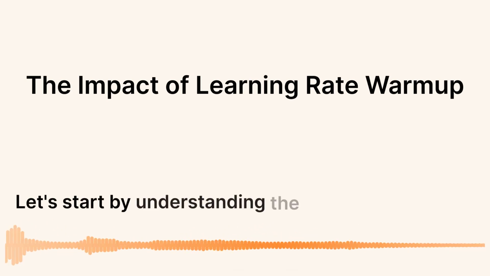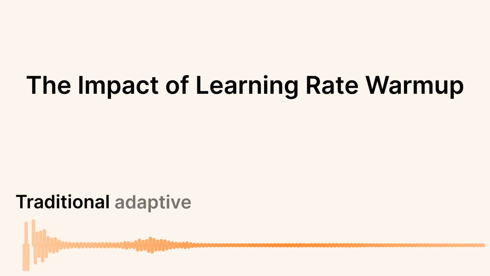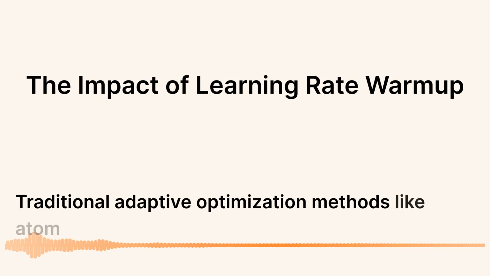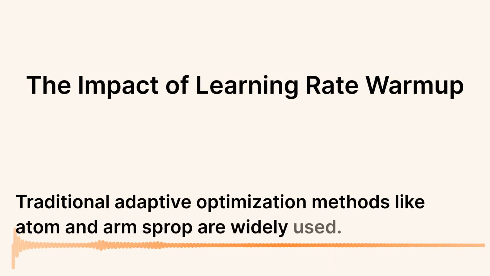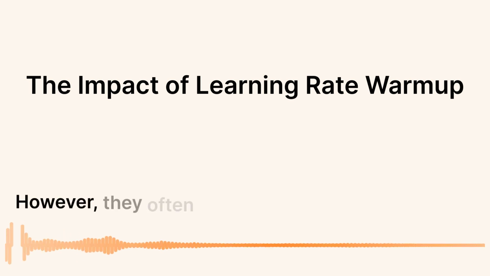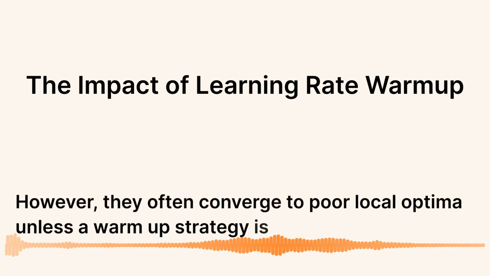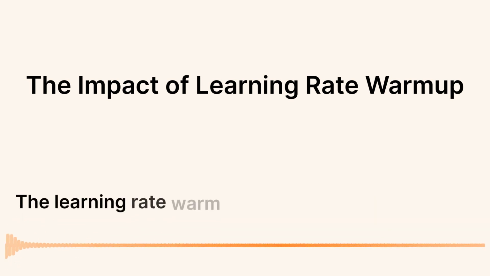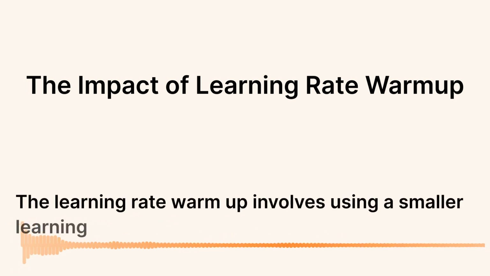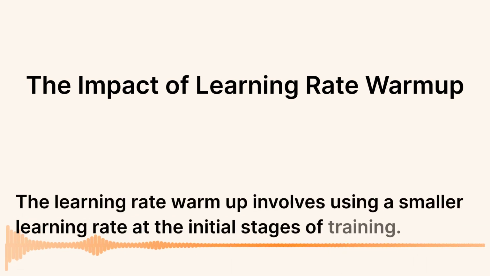Let's start by understanding the problem. Traditional adaptive optimization methods like Adam and RMSprop are widely used. However, they often converge to poor local optima unless a warm-up strategy is employed. The learning rate warm-up involves using a smaller learning rate at the initial stages of training.